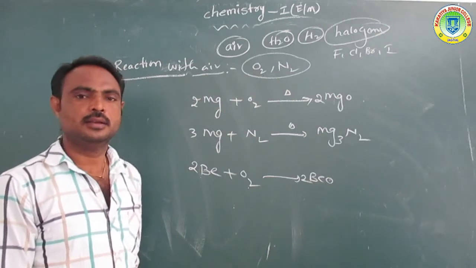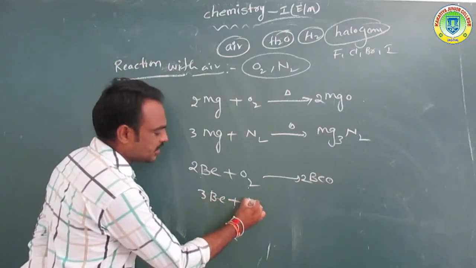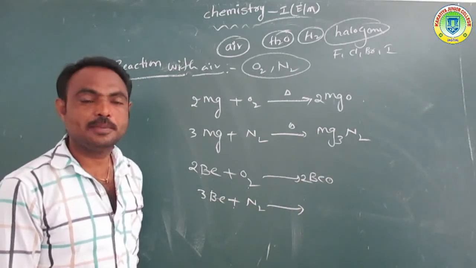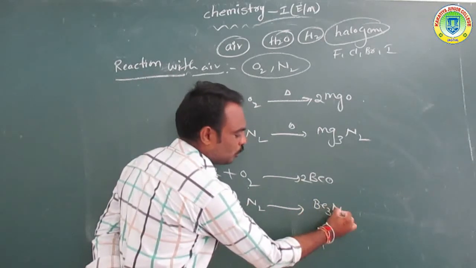Beryllium reacts with nitrogen to form beryllium nitride, Be3N2.